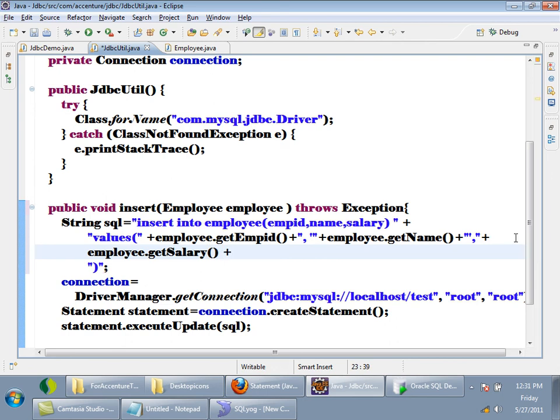See, this is the insert query which I want to use. Insert into employee of EMPID, name, salary, I concatenated values of employee dot get ID, comma, a single quote. We have to keep varchar in single quotes, right? Single quote, emp dot get name, single quote ended, comma, salary, and this ended, values ended.